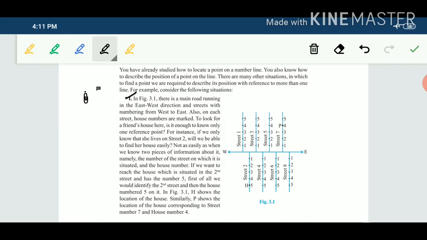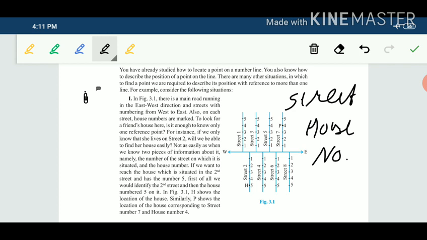First example: there is a main road in the east-west direction. One road is given in the east-west direction. On this road, the streets are marked: street 1, street 2, street 3, 4, 5, 6, 7, 8. Streets are marked and house numbers are marked. Like on the first street, house number 1, house number 2, house number 3, house number 4 and house number 5. So two things are given: one is the street, second is the house number.